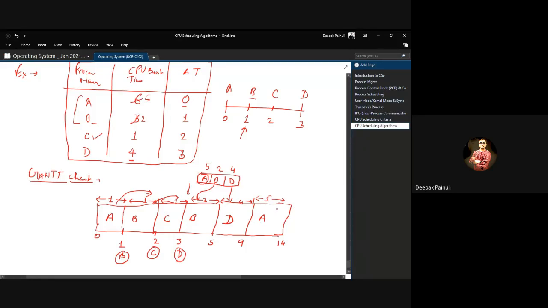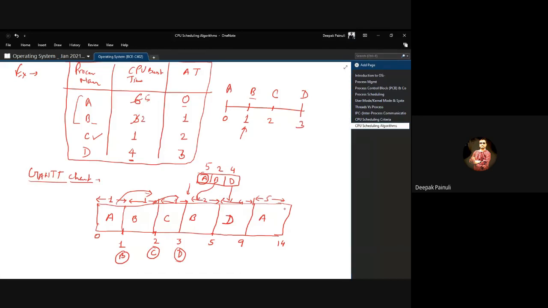So this SRT will work like SJF only, but it needs to calculate the shortest remaining time for the process at regular intervals, right? At every arrival,